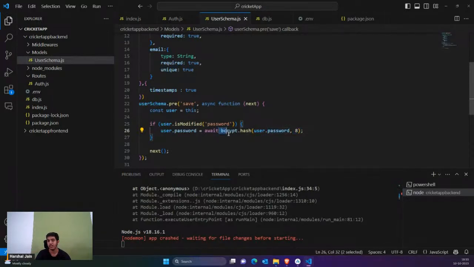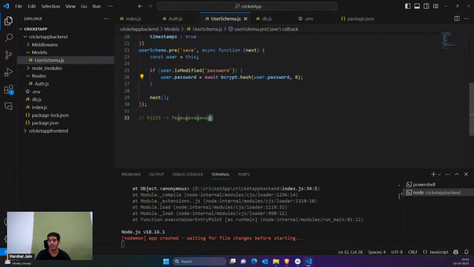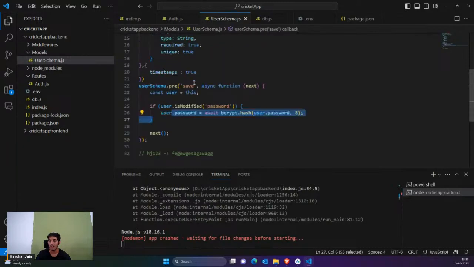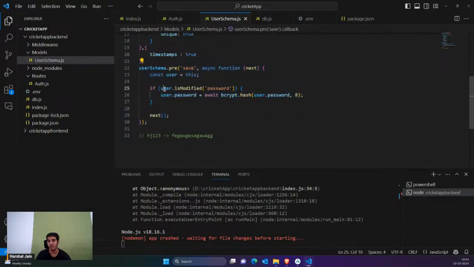You can see I've simply converted the password into hash format like this, and saved it again. First of all, I got the user which I want to save. From that I extracted the password, then I hashed the password, then I saved the password. That means I converted this into this. So we have just hashed the password.